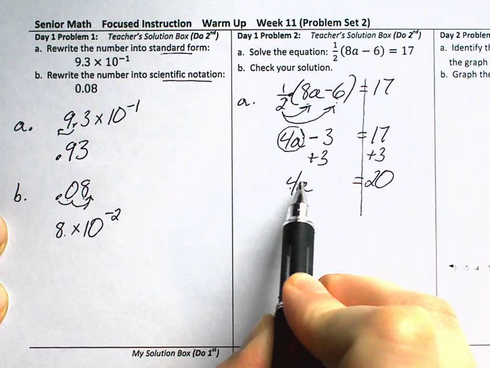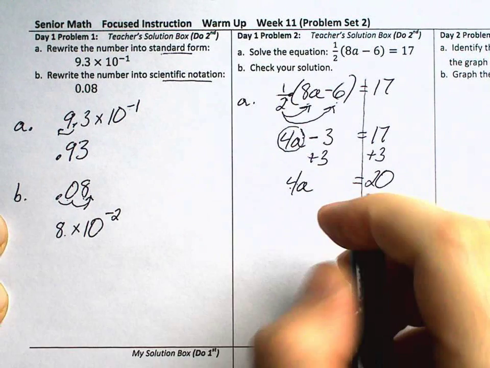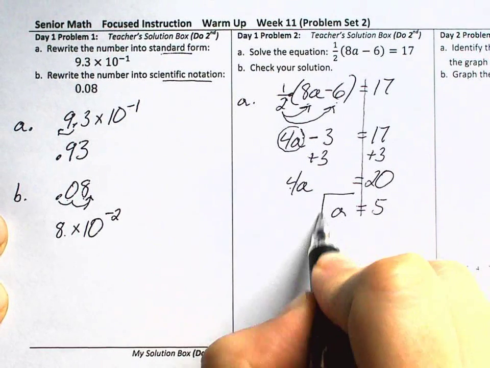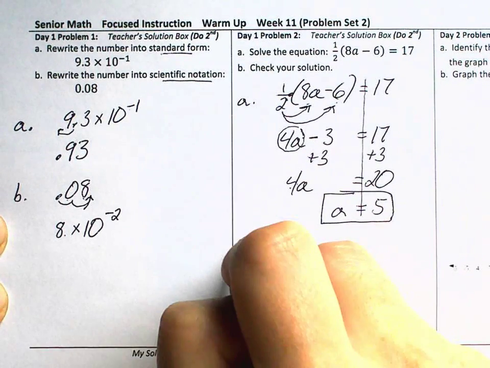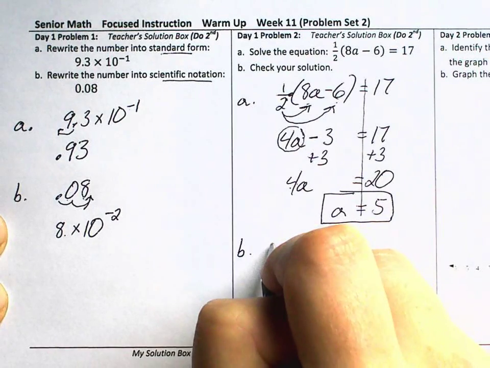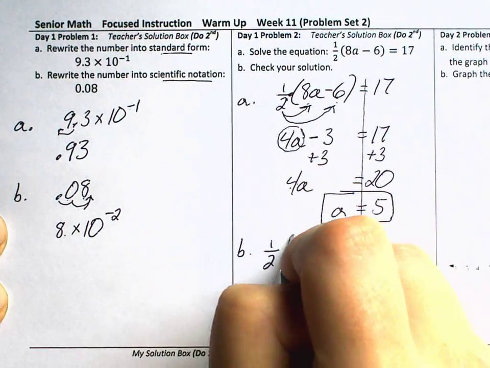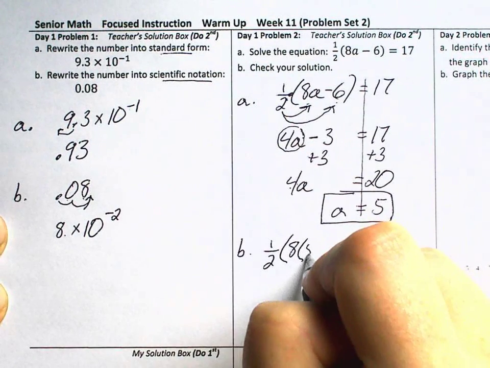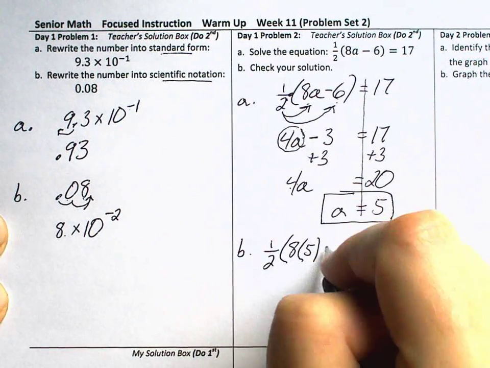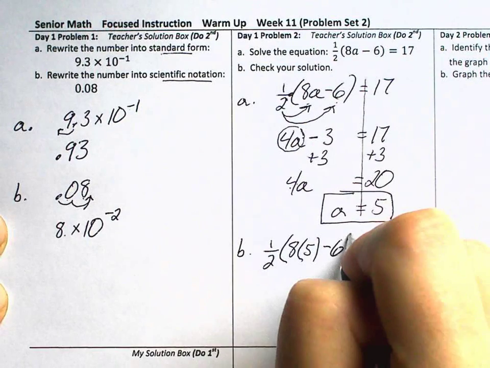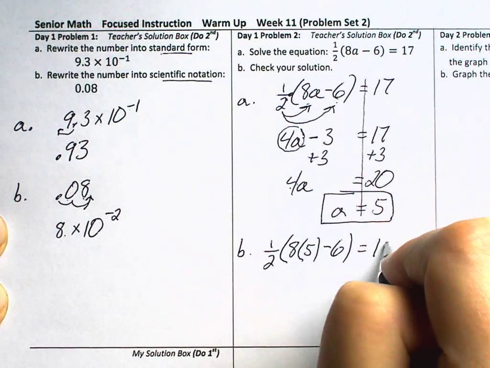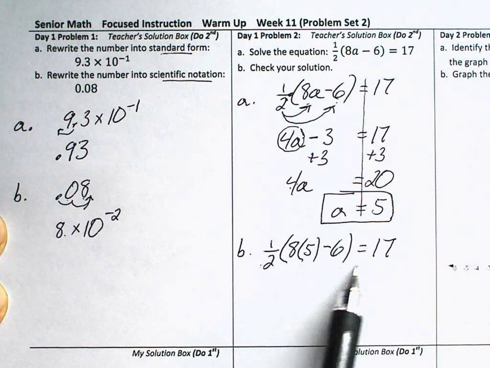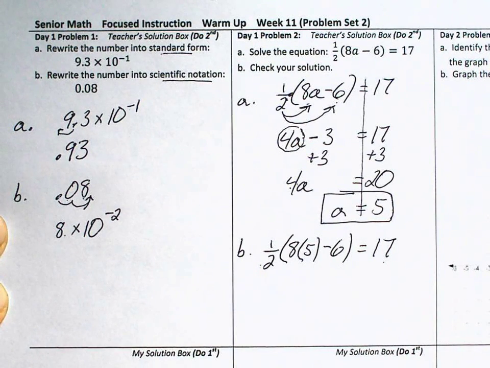How about 4 times 5 equals 20? And so we think a is equal to 5. In question B, let's check whether that works. So go back to the original question, and where the letter A is, substitute 5 right there. Everything else, however, is the same. We want to work this out and see if it equals 17.